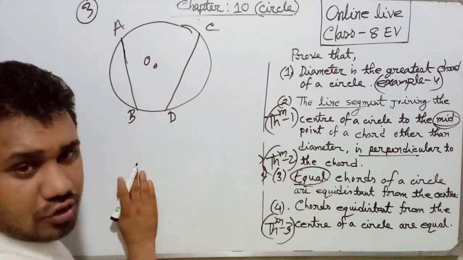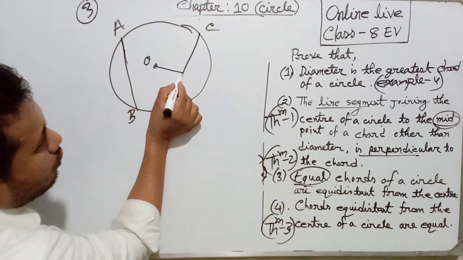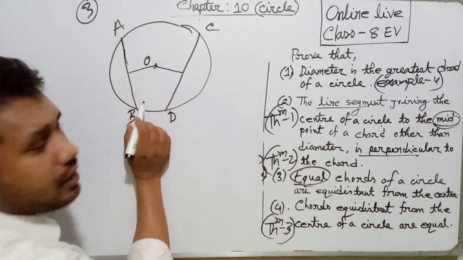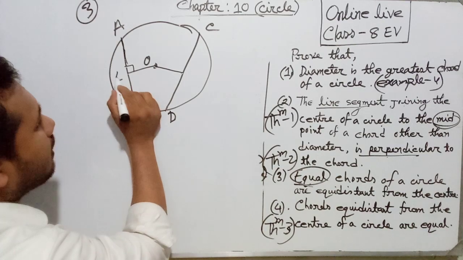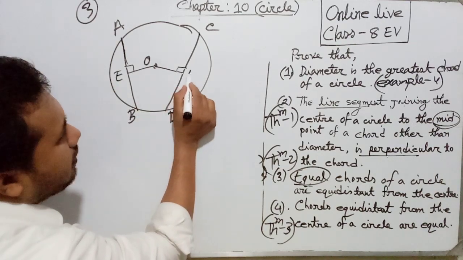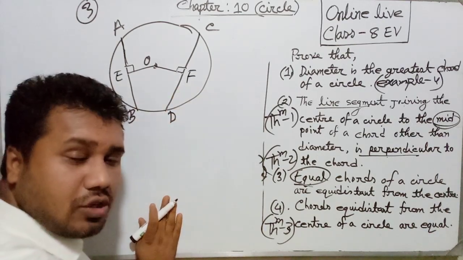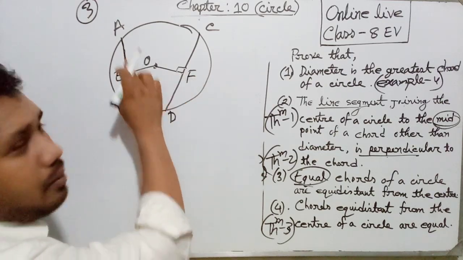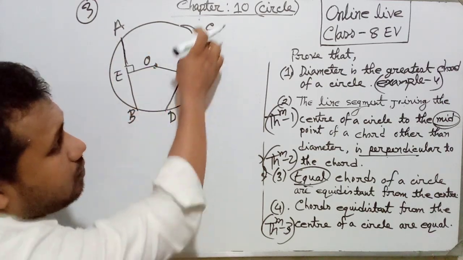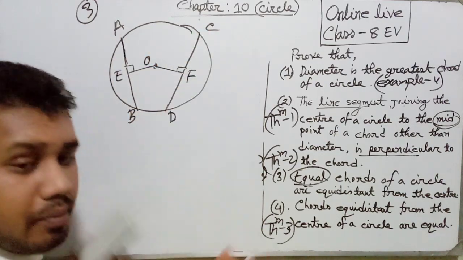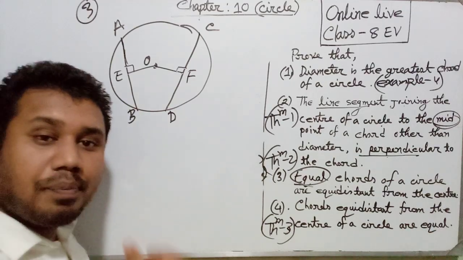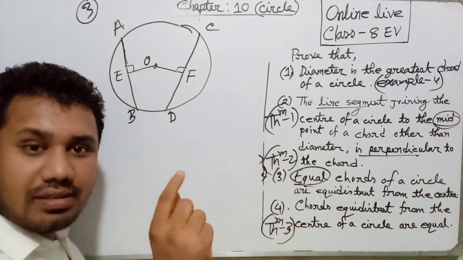At first, construction. Draw two perpendiculars: OE perpendicular to AB and OF perpendicular to CD. Why perpendicular? Because perpendicular indicates the distance.